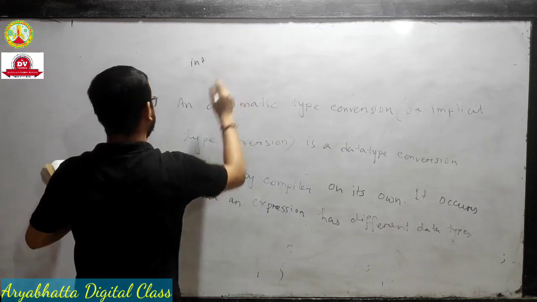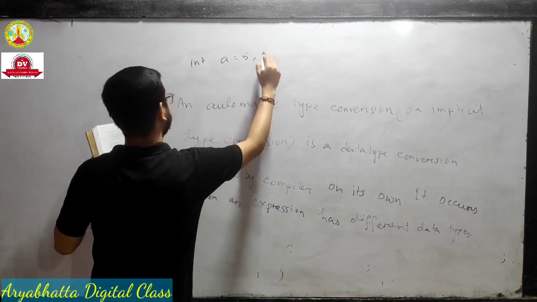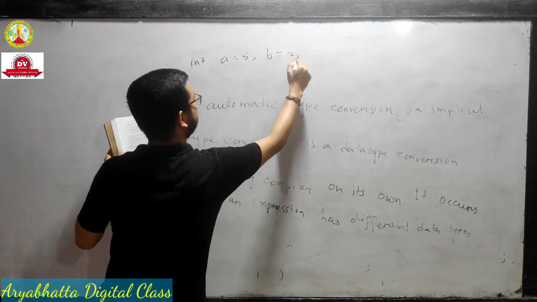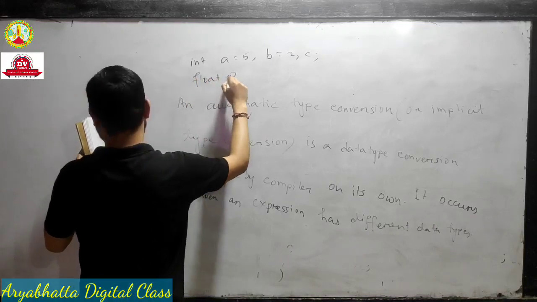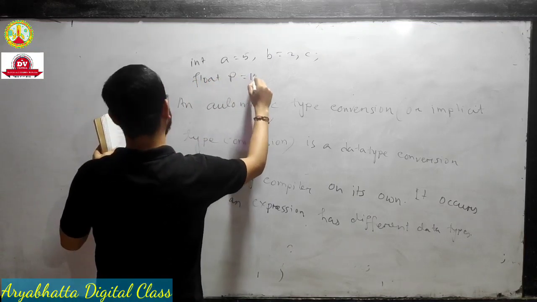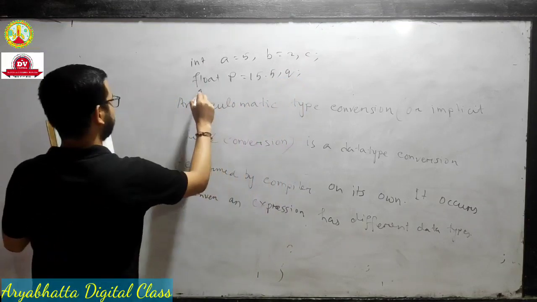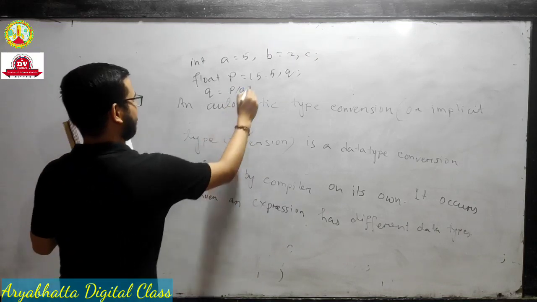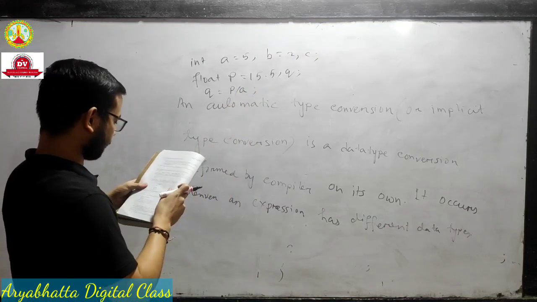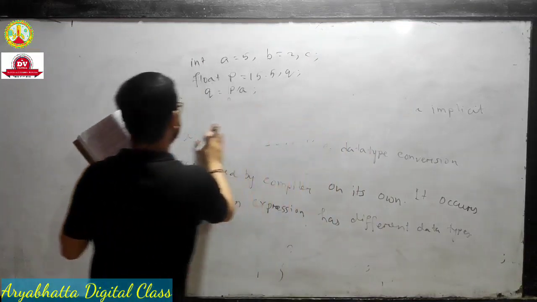This is the example. int a = 5, b = 2, c; float p = 15.5, q = p / a. Okay, then actually this is the example.